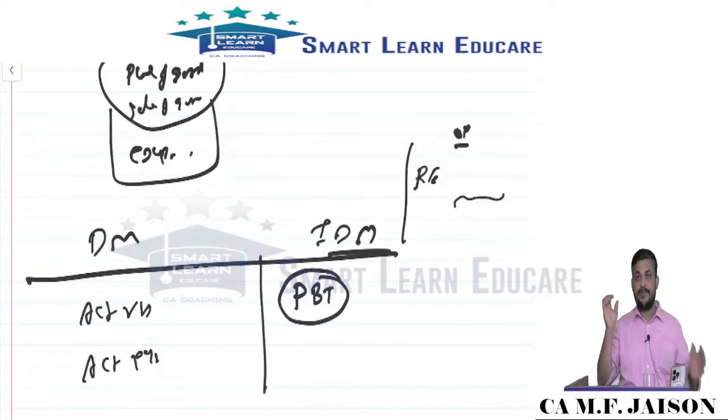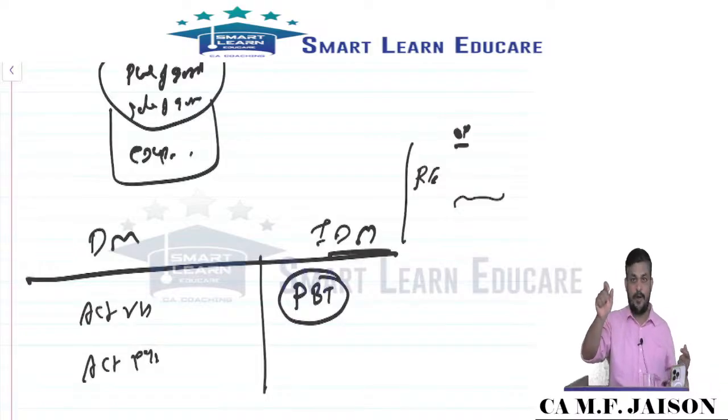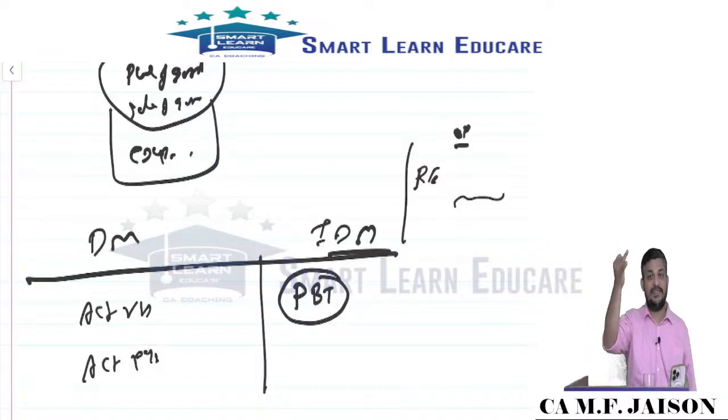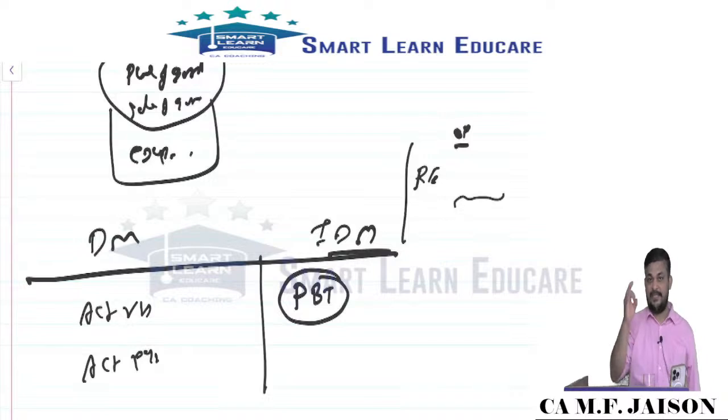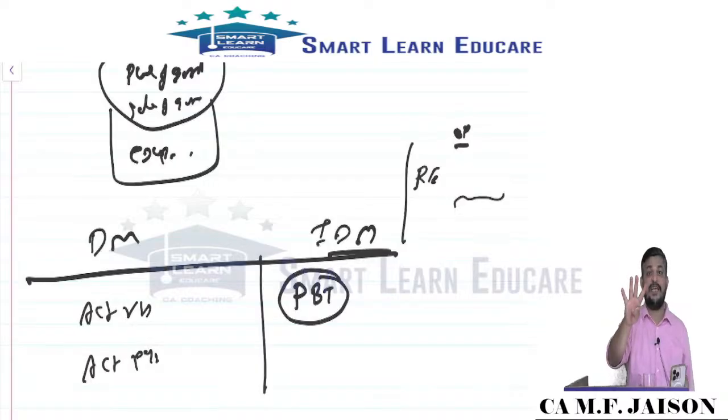In the indirect method, we need to start with PBT. But if the question already gives PBT, no problem. If it is not given, then you may have to adjust for dividend, reserves and taxation to make it PBT. Then non-cash, non-operating items like interest paid, interest received, profit on sale of asset, loss on sale of asset, depreciation, such items will be adjusted.